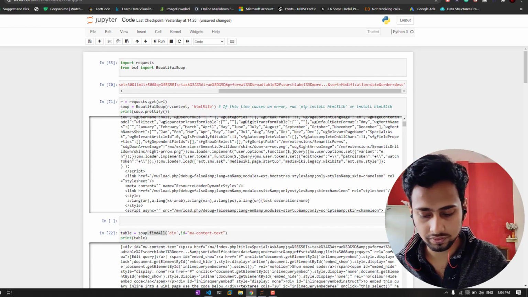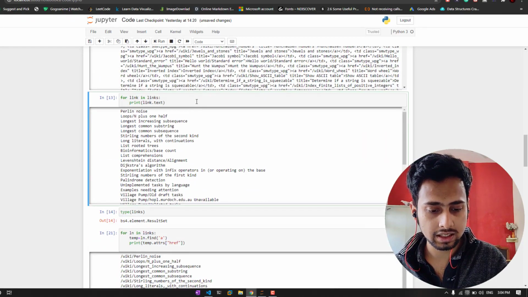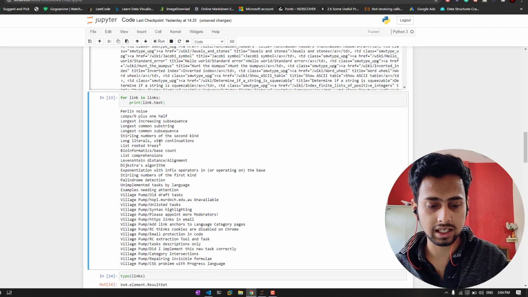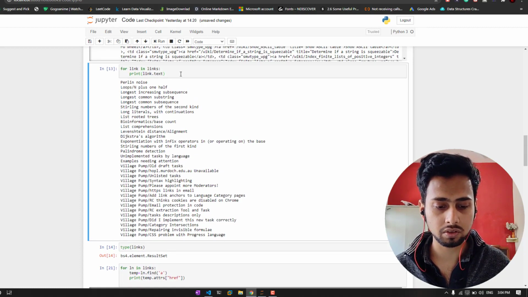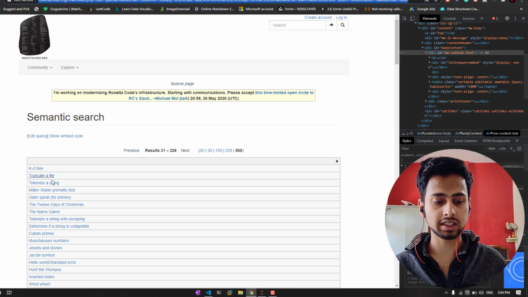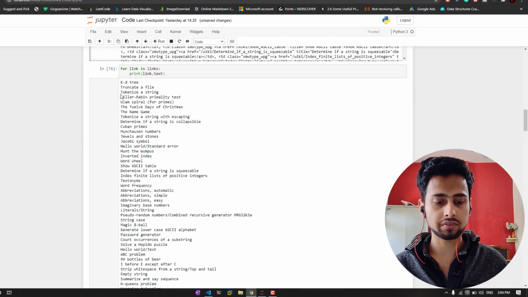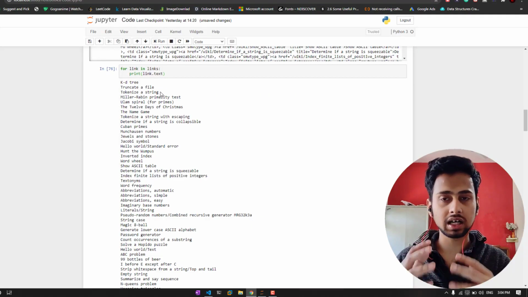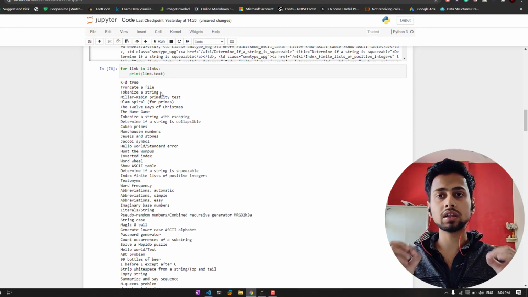So here, if I run this cell, and again let's print the text. Now you can see the names of all the codes that were present, like KD tree. You can see here KD tree, truncate file, tokenize a string. All of these are now being shown here. So this is how you can grab all the text from the website.